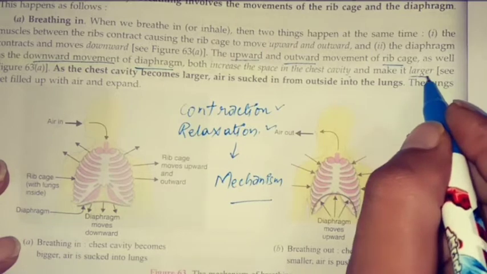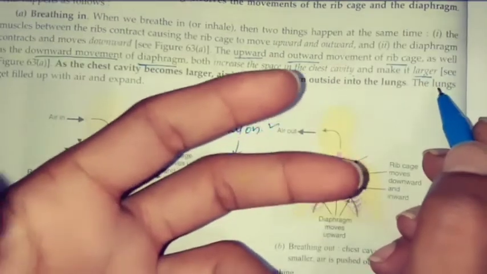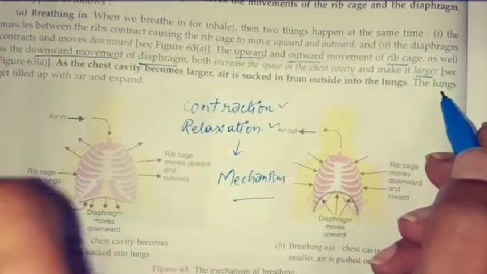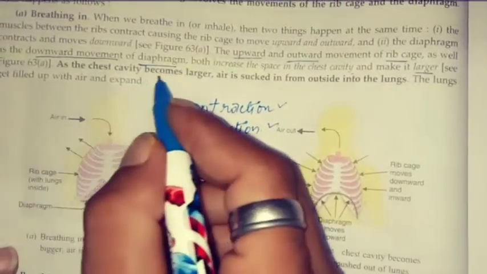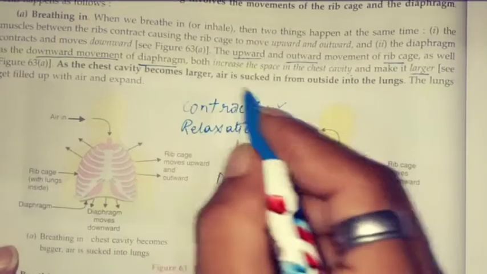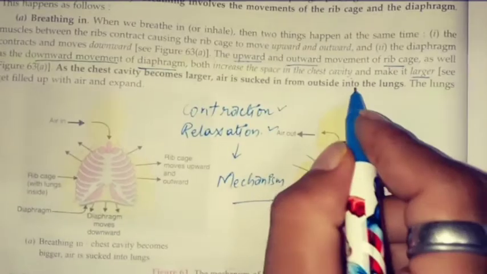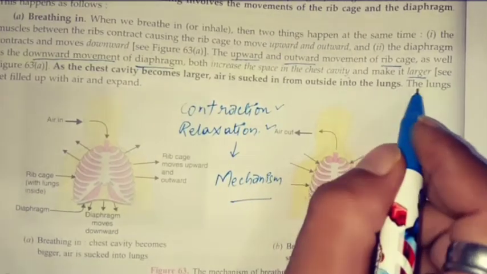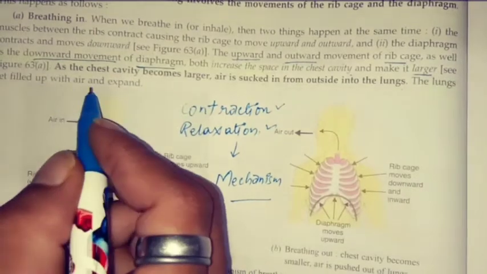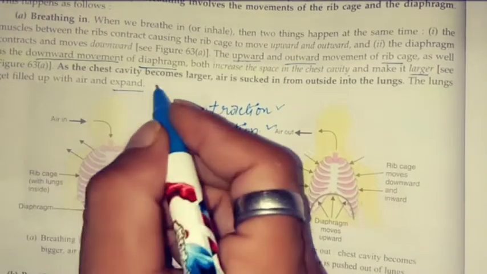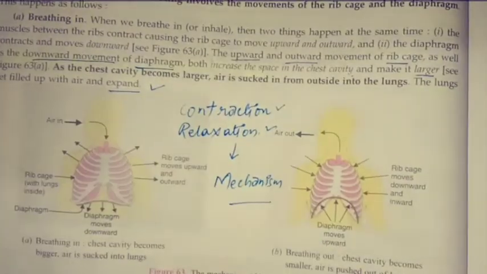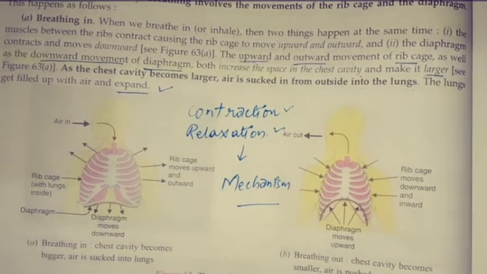If they are making it larger, there will be space for absorbing a large amount of air, that is the oxygen. As the chest cavity becomes larger, air is sucked in, inhaled from outside into the lungs. The lungs get filled up with air and expand. This is the first mechanism, that is the expansion.